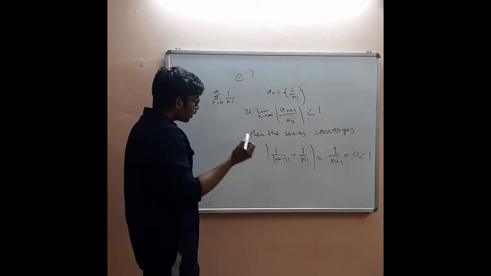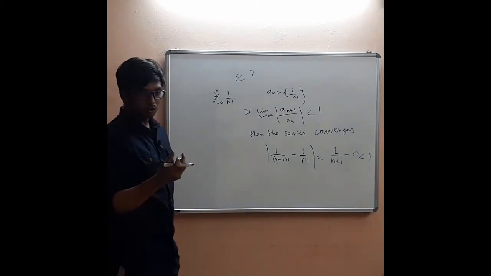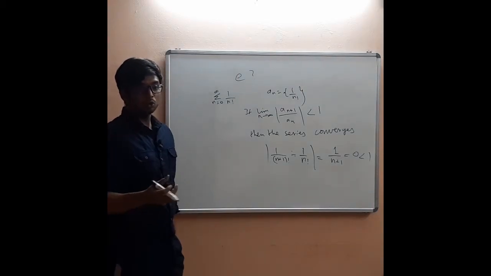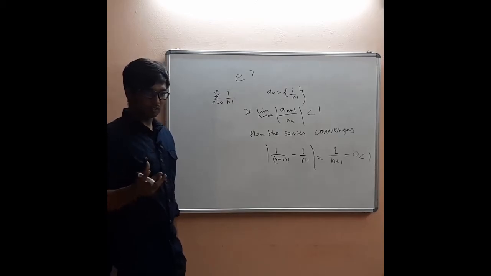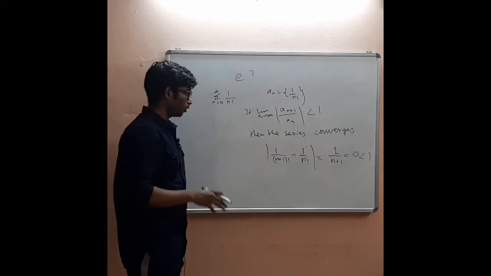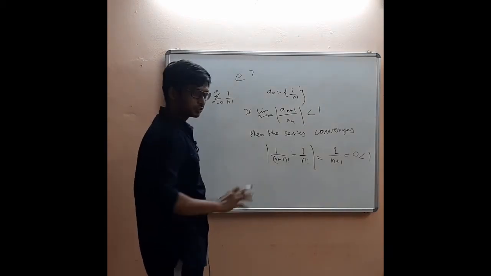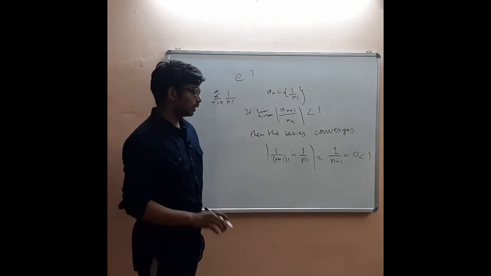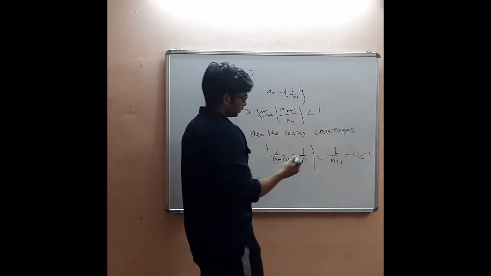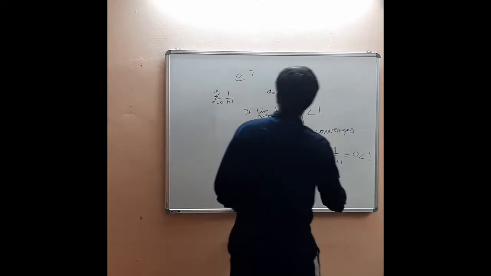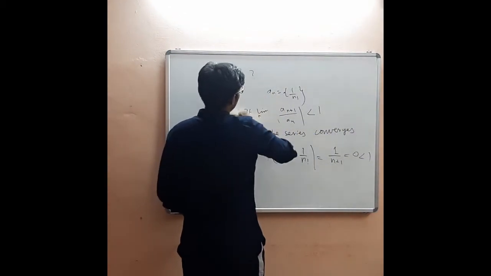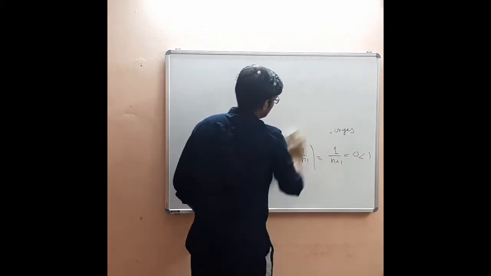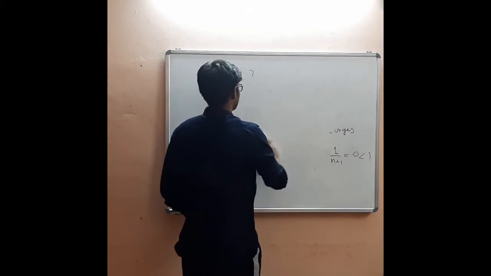And no one actually knows the actual value of e because it is an infinite sum. No one can computationally do an infinite sum. In real life it is not computationally feasible to do an infinite sum, but we know that this number exists. That is the idea. We know that such a number exists. So this is a proof for the existence of e.